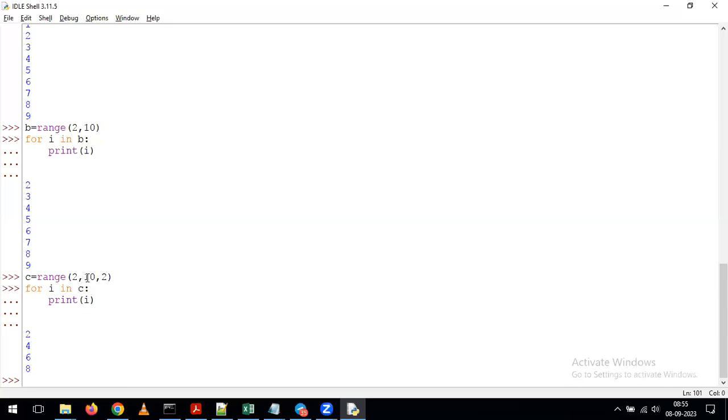Because here we have given the end value as 10. The first one is the starting value, the second one is the ending value, and the third one is the increment value. Coming to the end value, we have given the value 10. That's the reason whatever data it can populate before 10 is populated in your output. This is the way we can simply understand how range is going to work in our internal system. Whenever you want to define the range, we have to give the range like this.